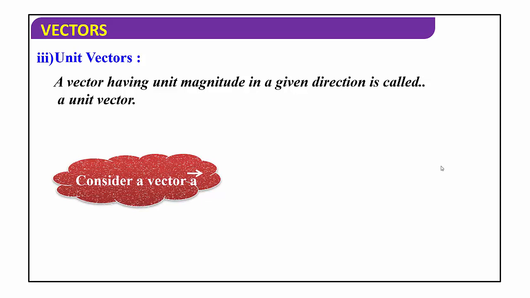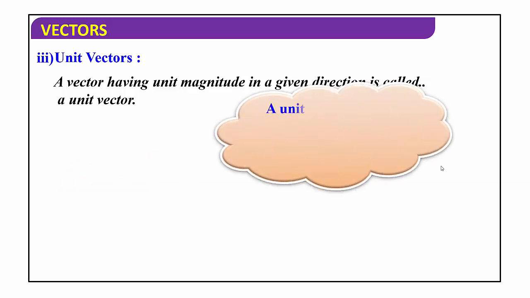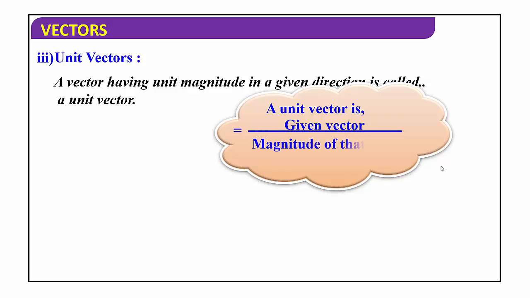So now let us consider vector A. A unit vector is equal to given vector divided by magnitude of that vector. How to write unit vector? For example, if I am going to consider a vector, vector A, how to write unit vector?